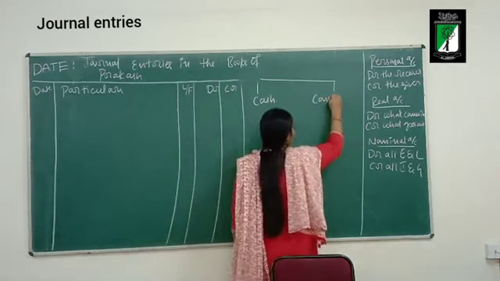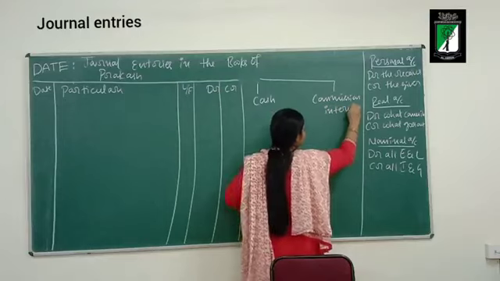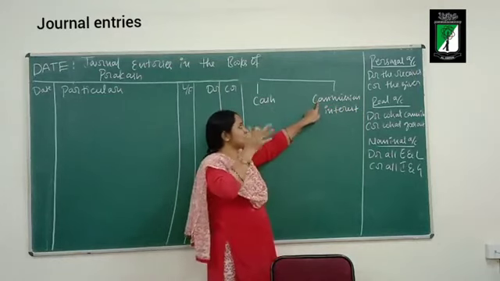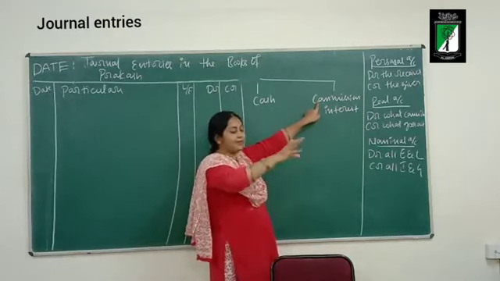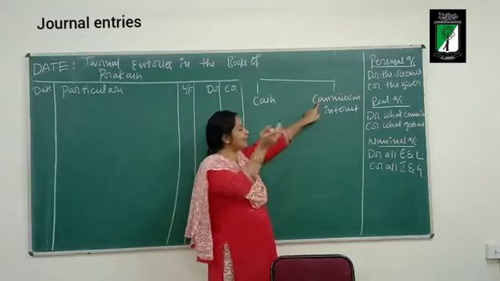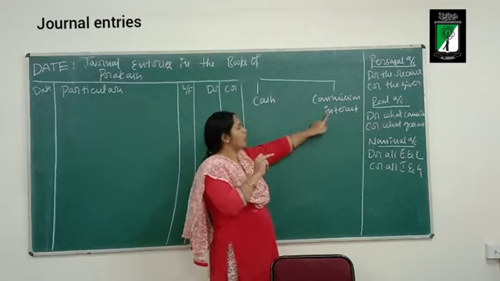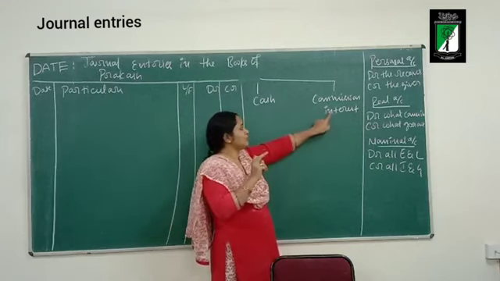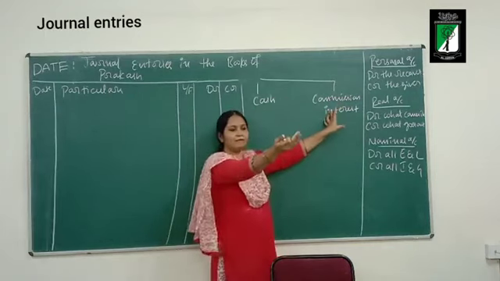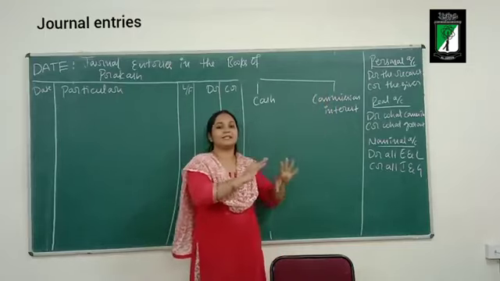So what is it receiving? Commission and interest. This is the take aspect: it is receiving cash. What is the give aspect? The business has rendered some services on which it is receiving commission. You should write the particular name of the event through which it is receiving cash. The business has invested some money in finance, on which it is receiving interest. The business has rendered services for which it is receiving commission.